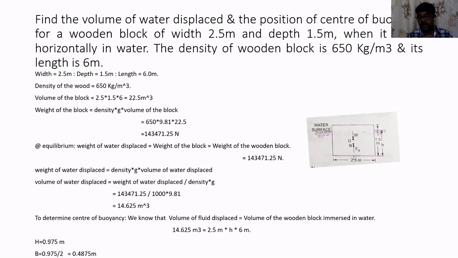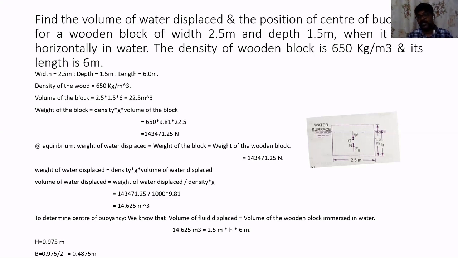If I draw a straight line here, my center of gravity and the center of buoyancy will be on that line. So at 1.25 from either side, I'll have the location of the center of gravity. Vertically, the center of gravity will be exactly at the center of the total height. It is 1.5 meter, so the center of gravity will be located exactly at 0.75 meter.